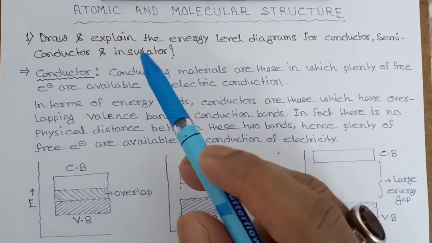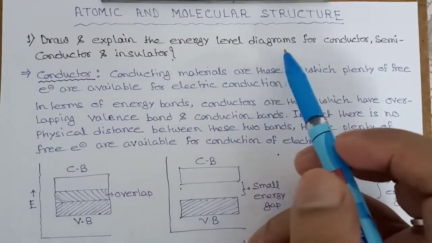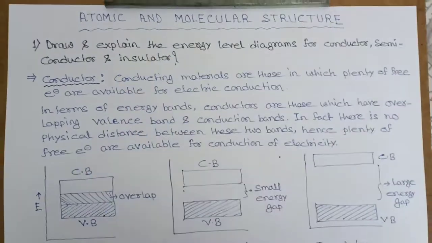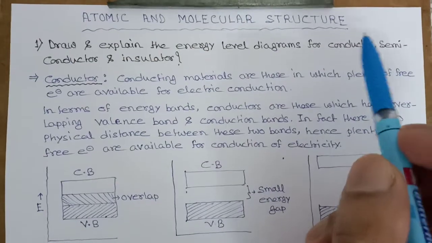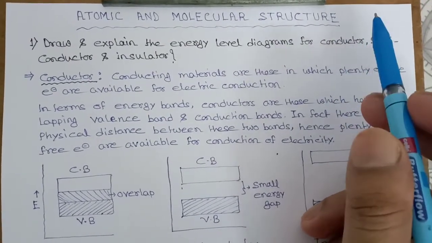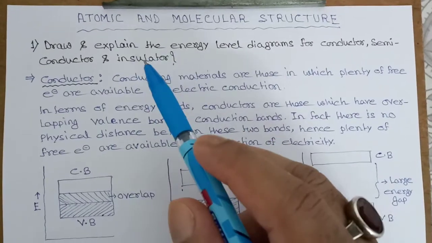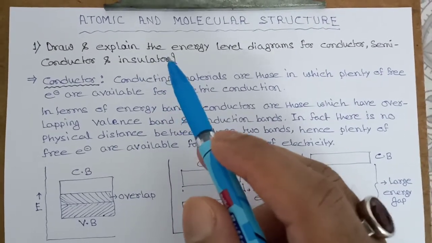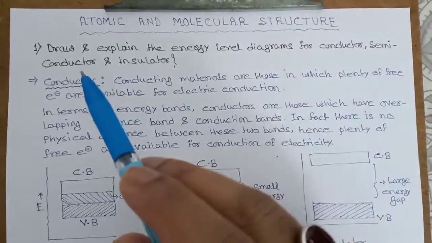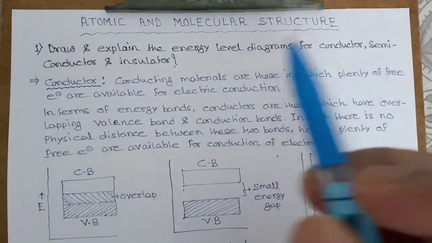Draw and explain the energy level diagram for conductor, semiconductor and insulator. Conductor means the materials which can conduct electricity. Insulator means the material which cannot conduct electricity, and semiconductor is in between conductor and insulator.